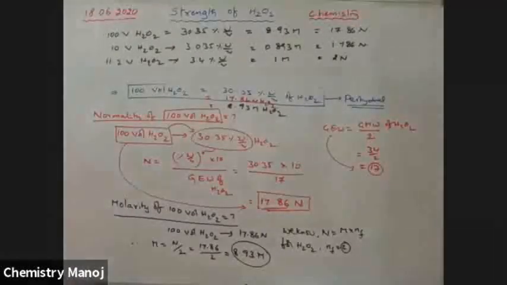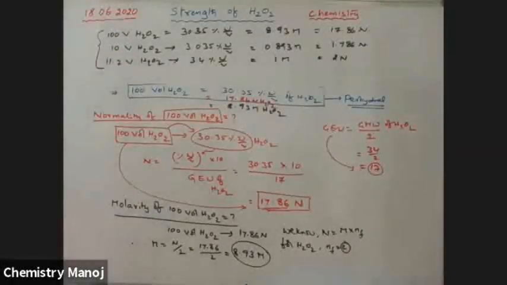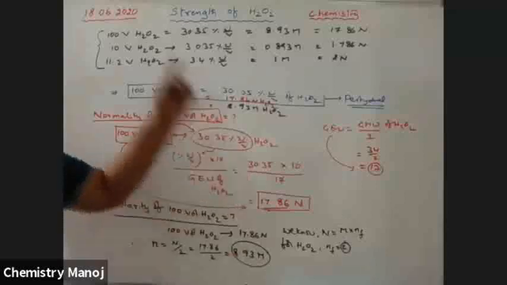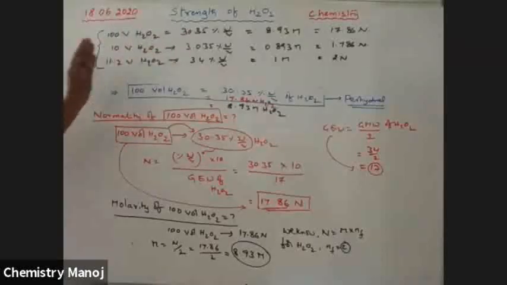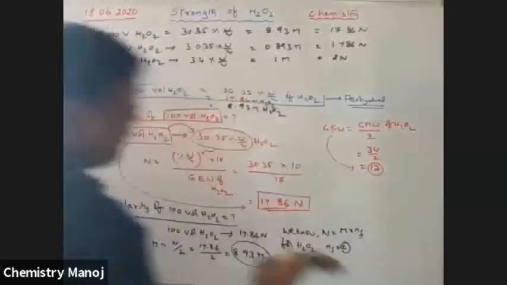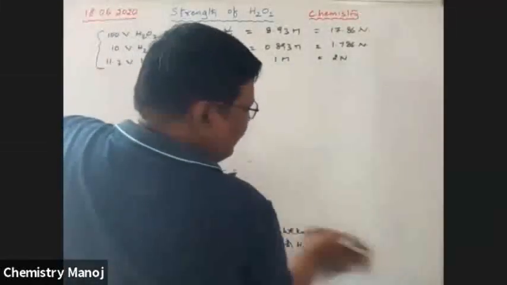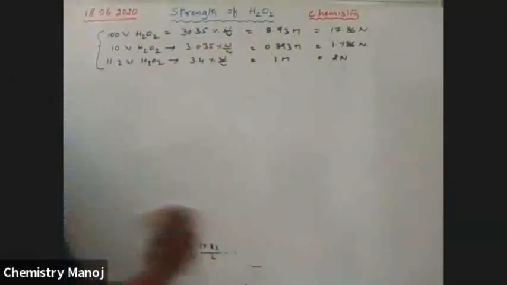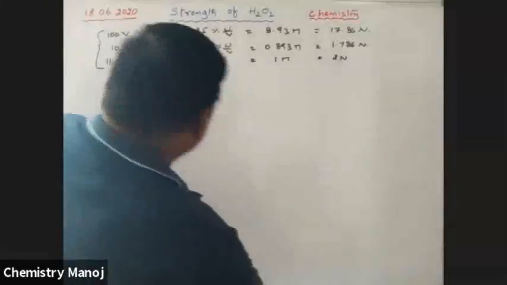So, my dear boys, in case of H2O2, please remember all these values by heart. Here I already derived the concept for 100 volume H2O2. Like that, the remaining concentrations we will also get just by comparing. These are very, very important. At least you should remember one of these three.